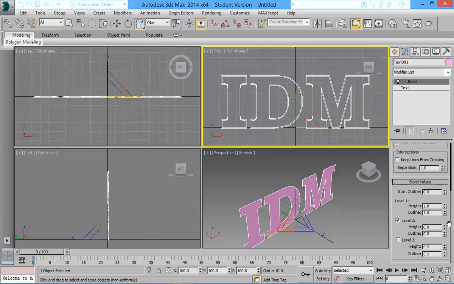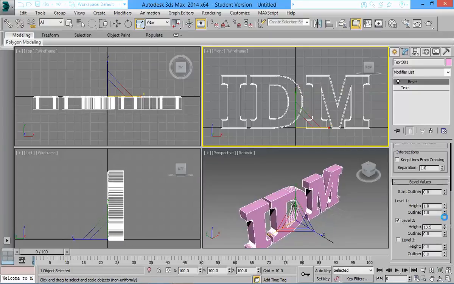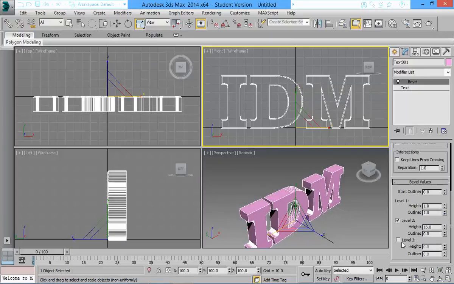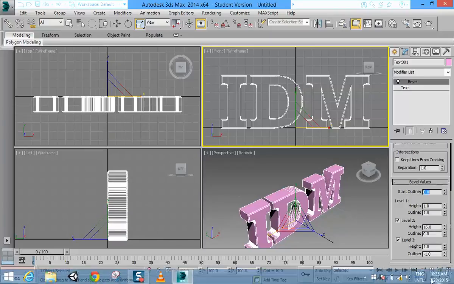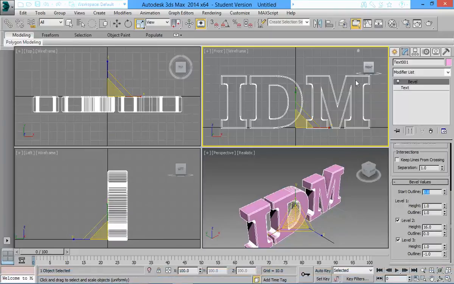Level 2, I'm just going to give it a height. Just a bit of a height, thickness. And level 3, I want it to go back inside. So 1 minus 1. Can you see I've got that chamfered edges now? That's how I got my 3D.